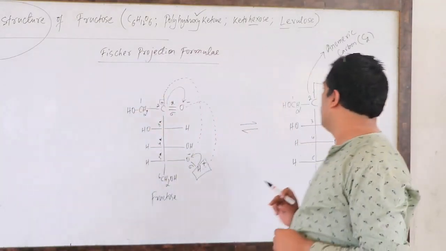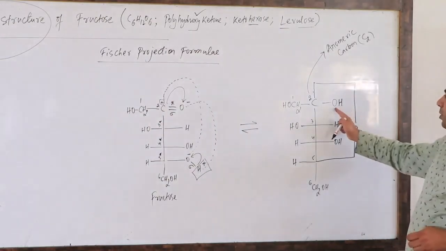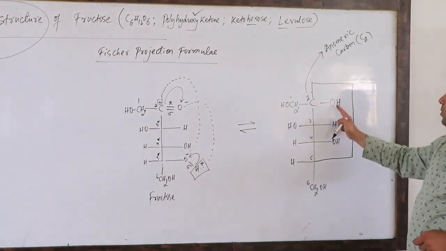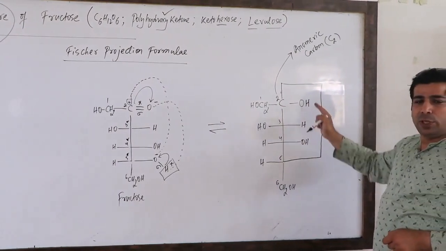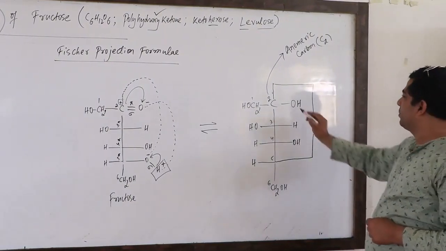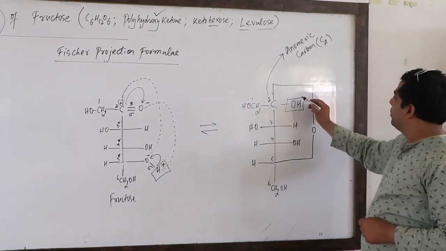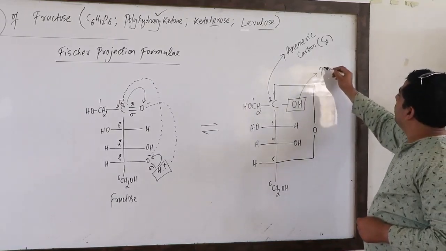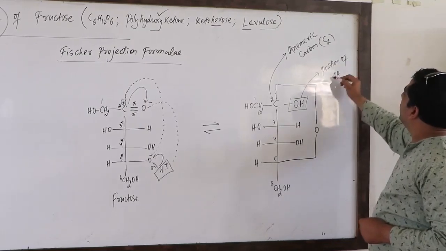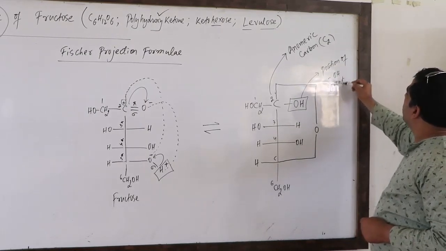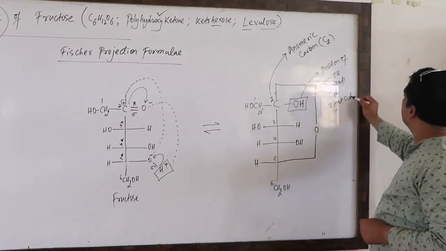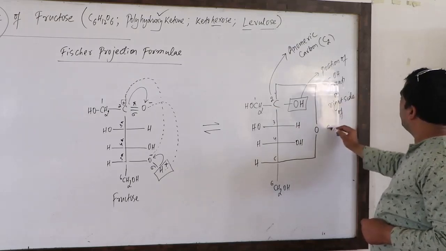Correct? Now, what is the position of OH group on anomeric carbon? Second carbon is here the anomeric carbon. What is the position of OH group? Right side. So the position of OH group is on right side of anomeric carbon.